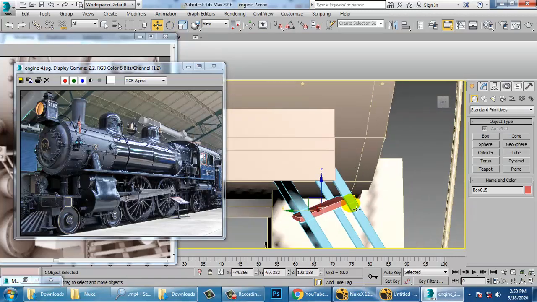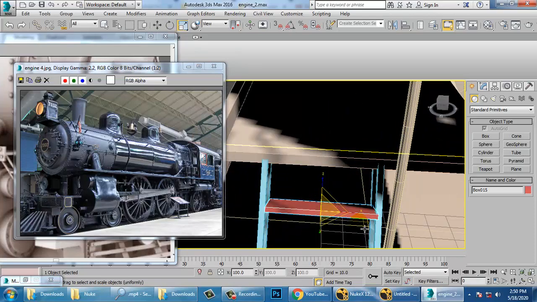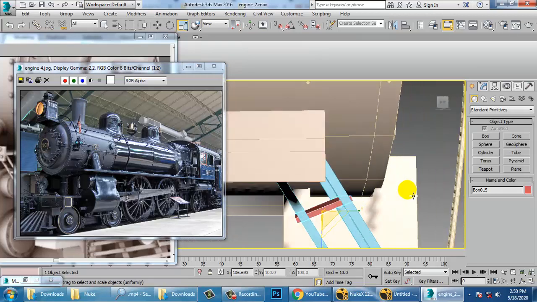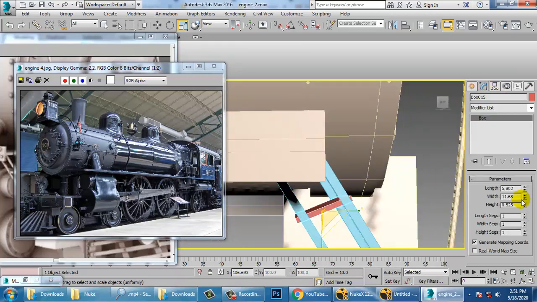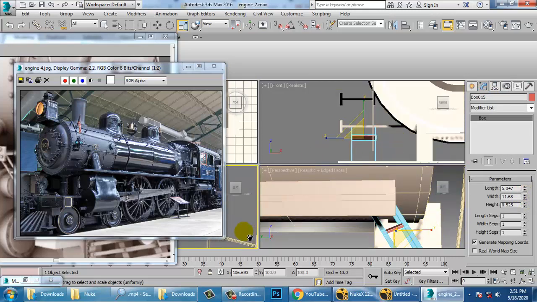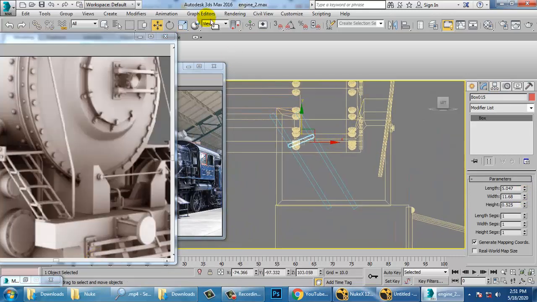So scale it. And you can increase or decrease the length of it. Can go into this, set it as a local, copy it, and make one more copy of it.